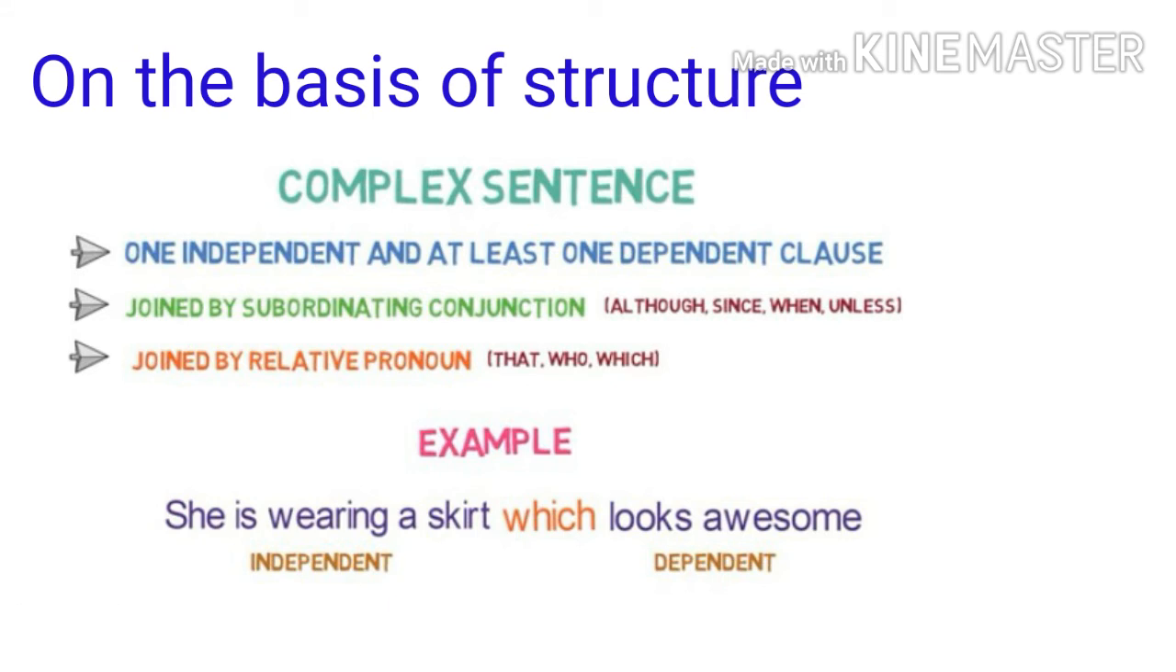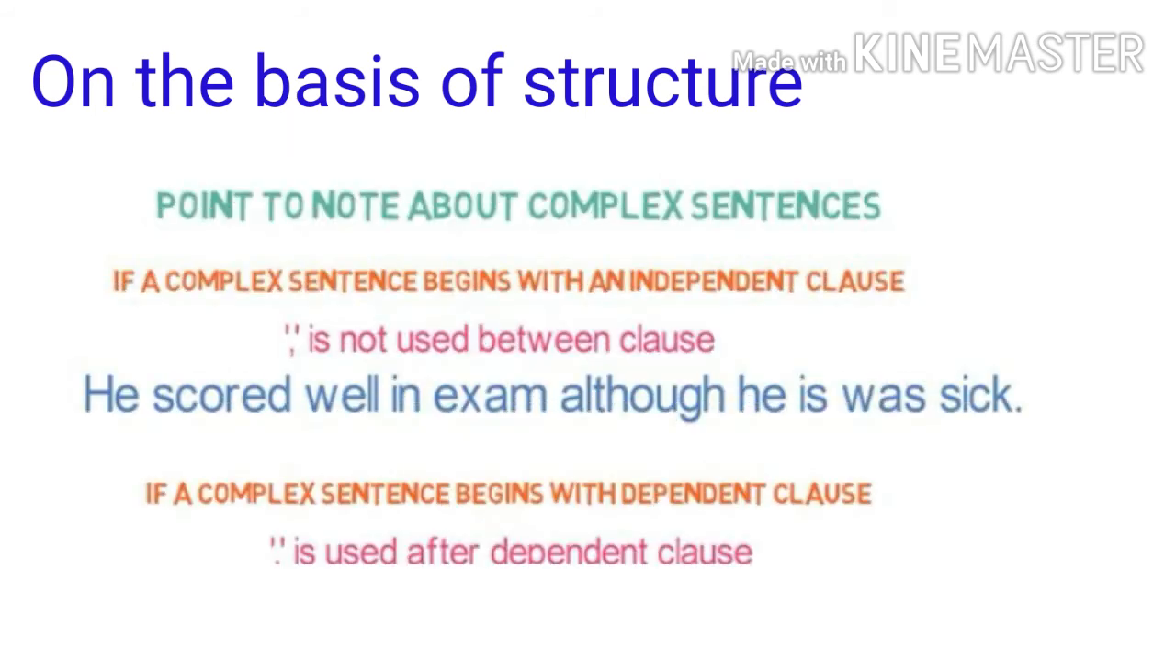A point to note about the complex sentence: if a complex sentence begins with an independent clause, a comma is not used between the clauses. If a complex sentence begins with a dependent clause, a comma is used after the dependent clause.